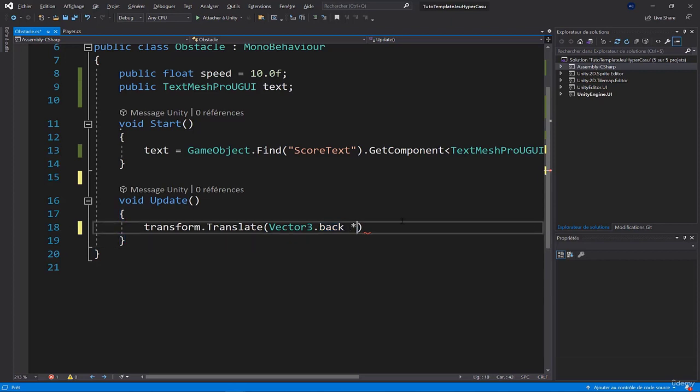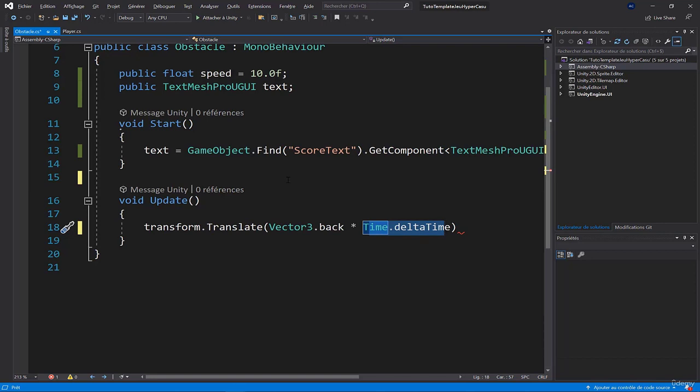Then we'll multiply that by Time.deltaTime. This is very important. Remember this. Time.deltaTime will allow us to calibrate the speed, because depending on the power of the computer, the game will run more or less quickly. On a very powerful computer, the game will run very fast. On a less powerful computer, the game will not run fast at all. This means that the speed of the obstacles will not be the same depending on the computer you are using.